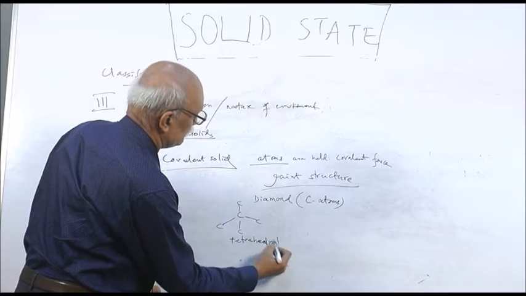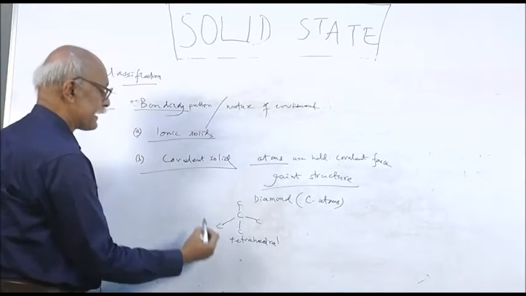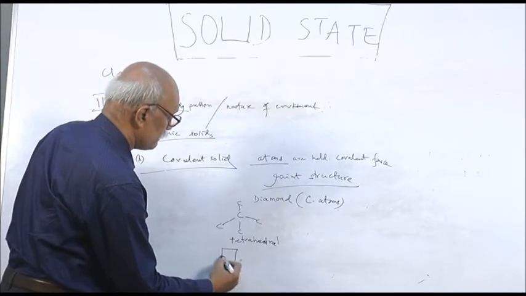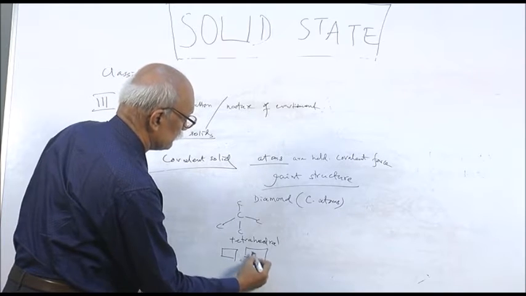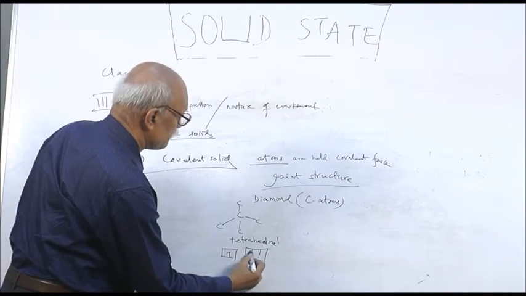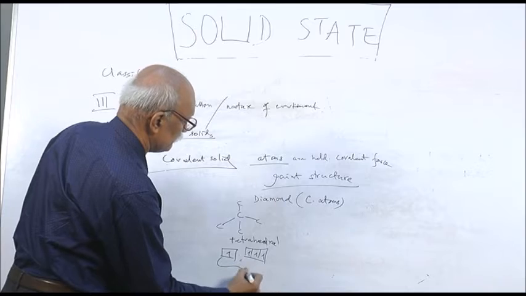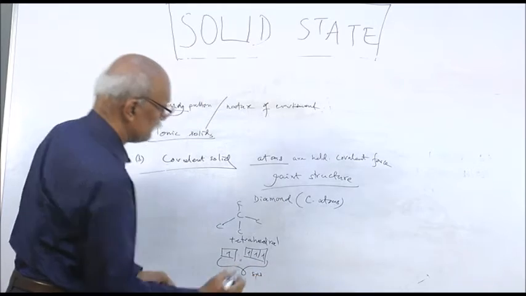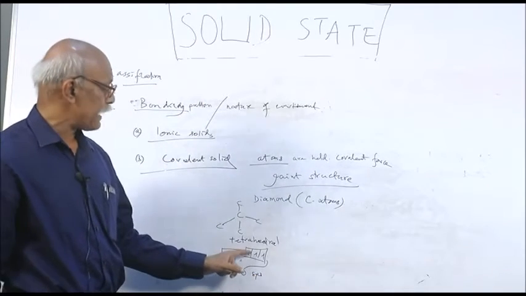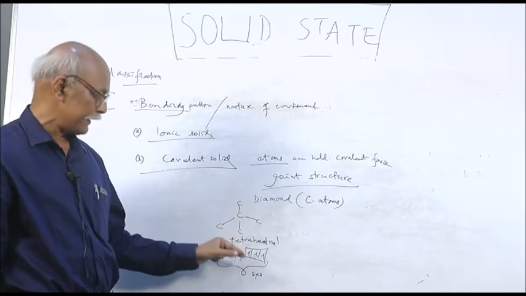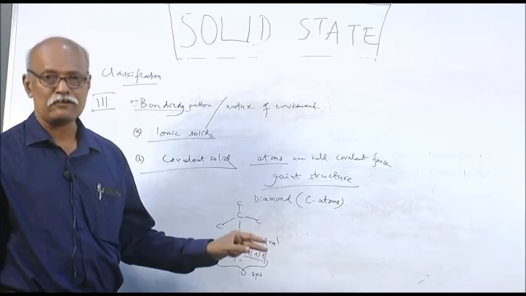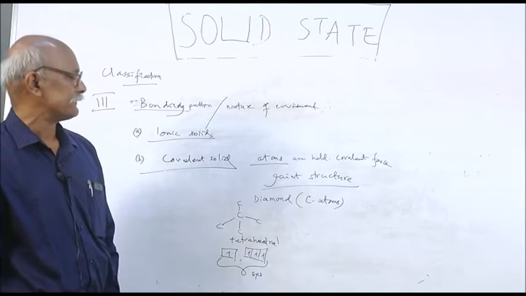And here hybridization takes place, as you remember from your 11th class, that is sp3 hybridization. That means all the unpaired electrons are involved in bonding. There is no free electron, so it does not conduct electricity.